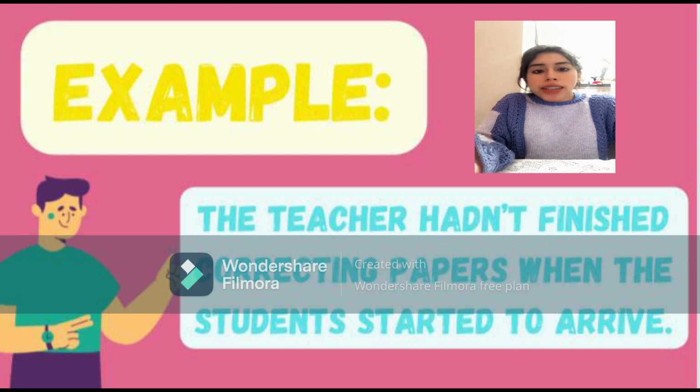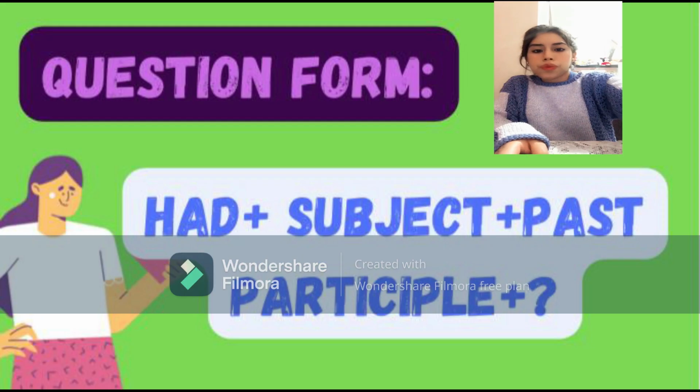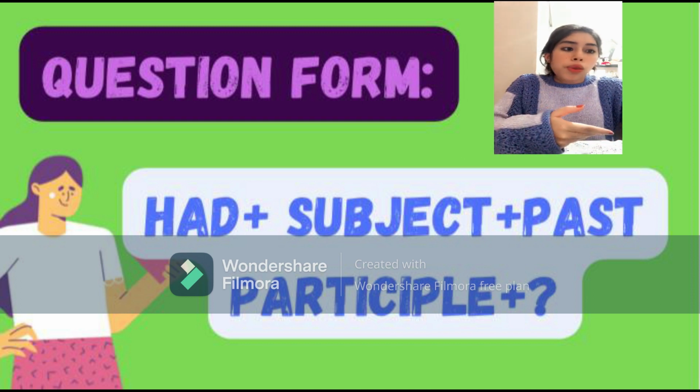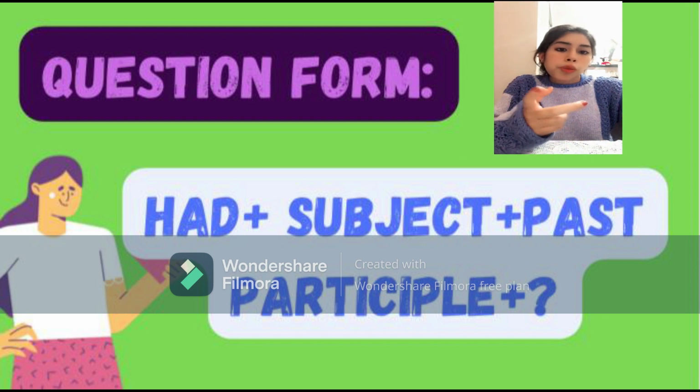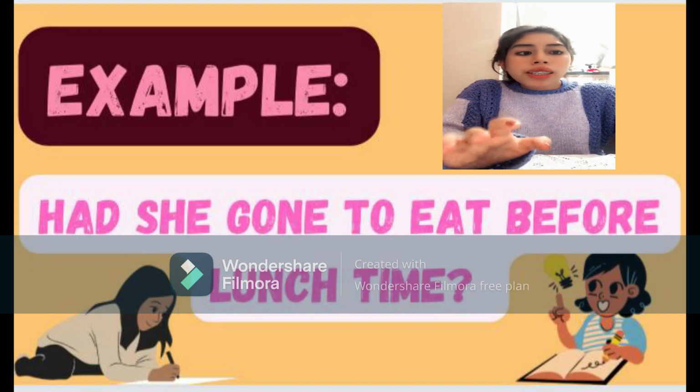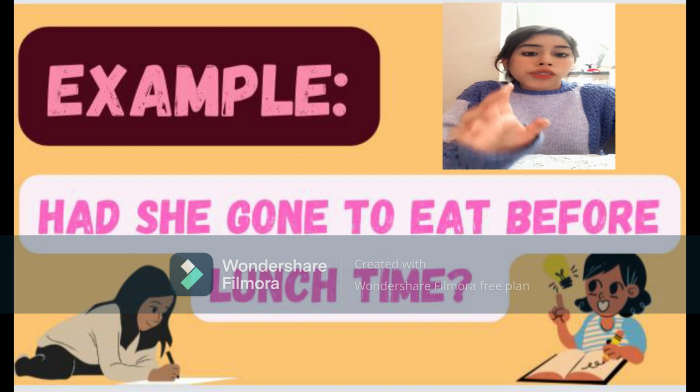Example: the teacher hadn't finished correcting papers when the students started to arrive. In the question form, the structure is auxiliary had plus subject plus past participle plus question mark. Example: had she gone to eat before lunchtime?